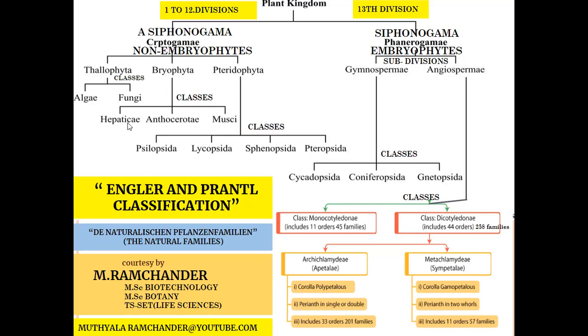Hepaticae is also called Hepaticopsida. These plants look like human liver-like structures. Hepatica means liver-like structures. The liver-like bryophytes are placed in the Hepaticopsida class. Anthocerotae: these plants contain horn-like structures on the plant body, so they are also called hornworts. Musci or Bryopsida: these develop as colony-like structures. A group of colony-like plants developed in Bryophyta are called Musci or Bryopsida.